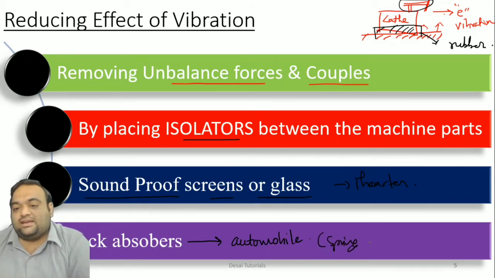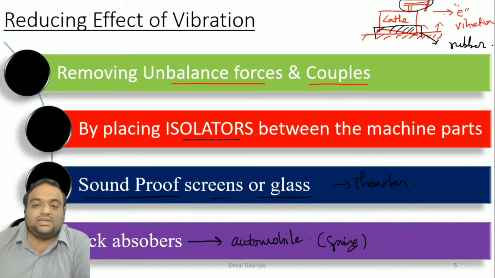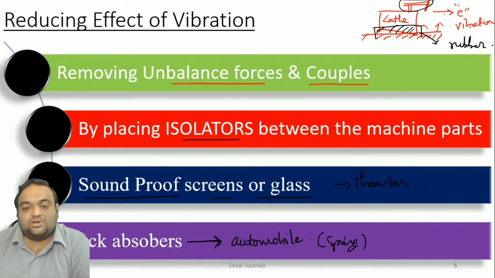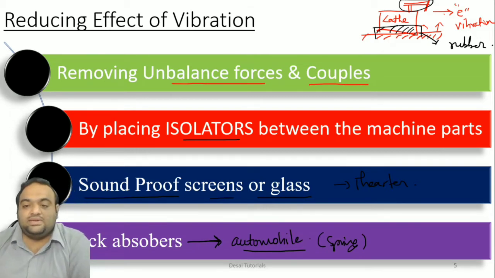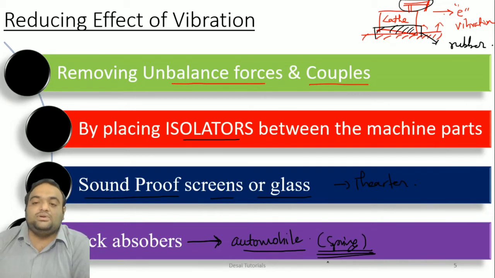Spring will oscillate, and at resonating condition you will be kicked out of the automobile. So the automobile shock absorber is the best example you can think of, and you can imagine the condition: if the dampers are not present, what will happen? Ultimately you will have a problem.